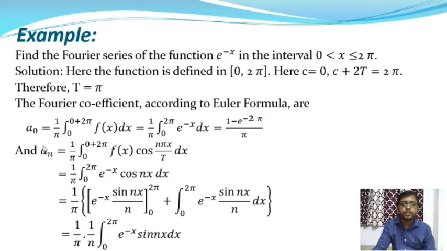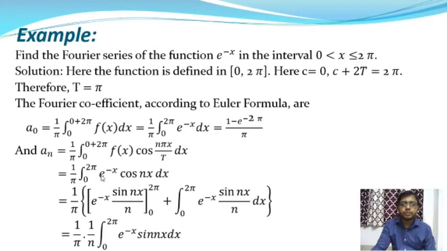Now we are going to find the value of an, and you know an is another Fourier coefficient. So an is equal to (1/π) ∫ from 0 to 0+2π of f(x) cos(nπx/t) dx. So here t is equal to π, you know. So this integration reduces to (1/π) ∫ from 0 to 2π of e^(−x) cos nx dx. Okay, and after putting the value t = π, we get this one.